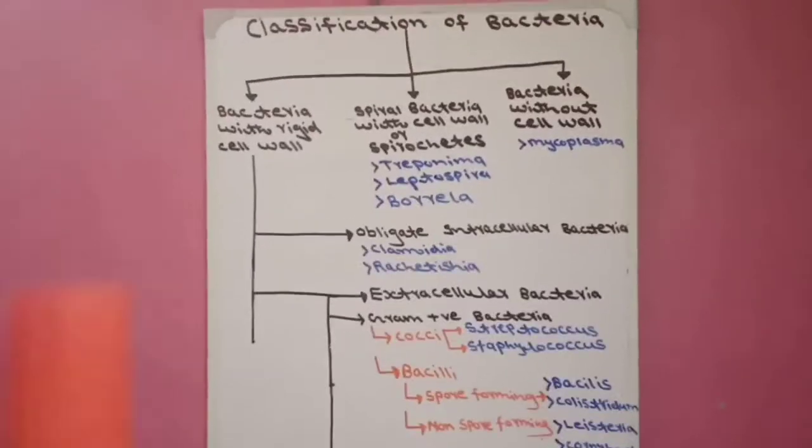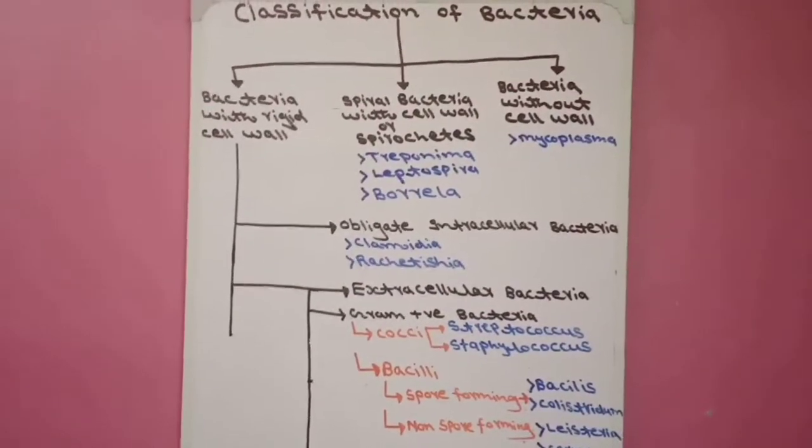And the third group is bacteria with rigid cell wall.